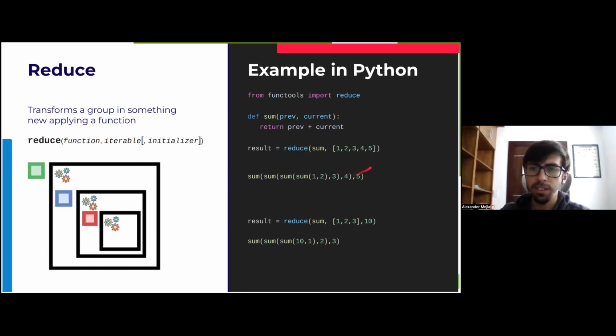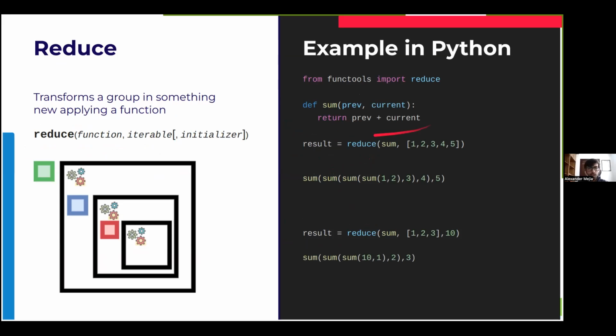Something to consider is that in this example, again, I use integers here, but this 10 could have been a string, and then the function could have actually concatenated each value as a string or something similar. So yeah, that's pretty much it for the 3 functions I want to show you. With map, filter, and reduce, you will have a lot of power when using functional programming, and they are more than enough for you to manage any functional code in Python in a general way. And they're quite powerful for us to manage iterables mostly, and also transforming iterables into new stuff.